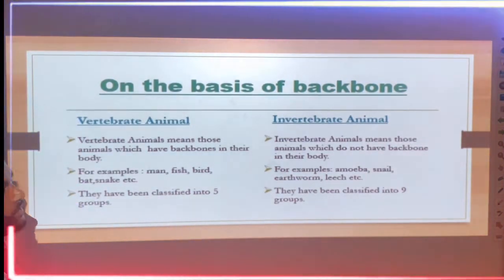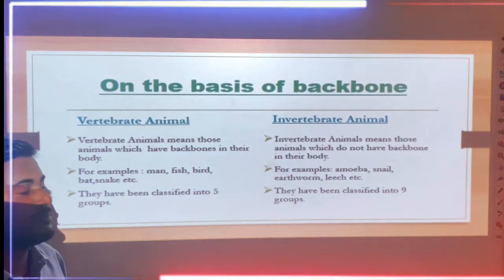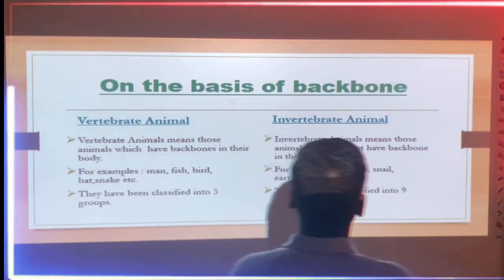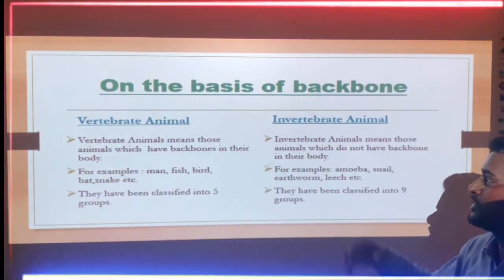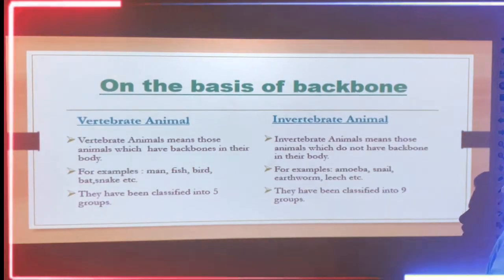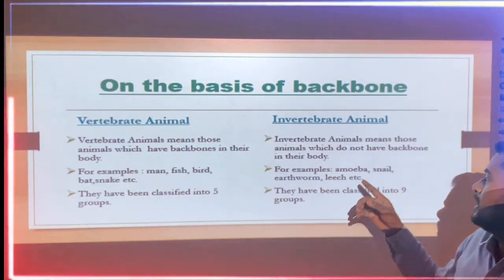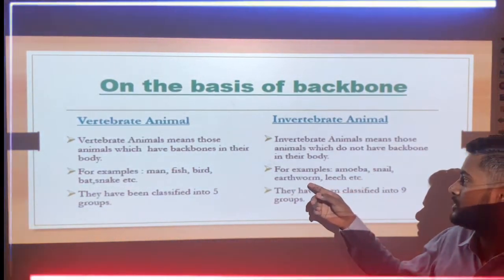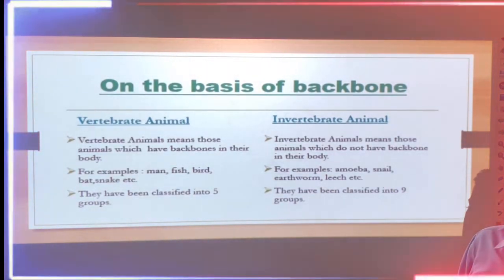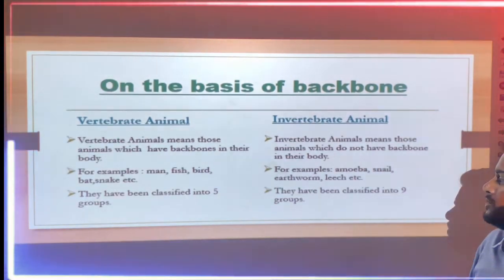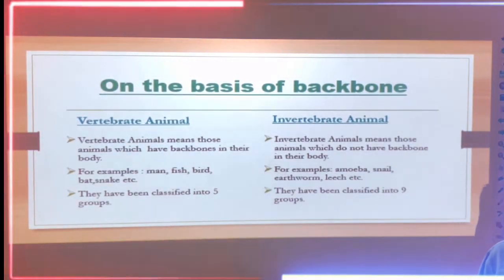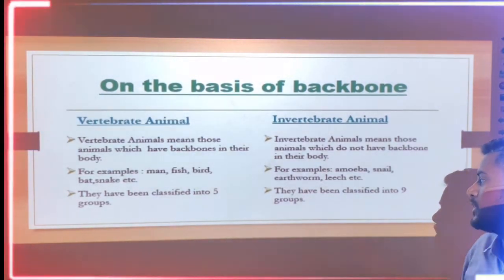Similarly, on the basis of the absence of backbone in their body, those animals which do not have a backbone are defined as invertebrate animals. You can see different animals like amoeba, snail, earthworm, leech; they do not have a backbone in their body, so they are invertebrate animals. And the invertebrate animals have been classified into 9 groups.